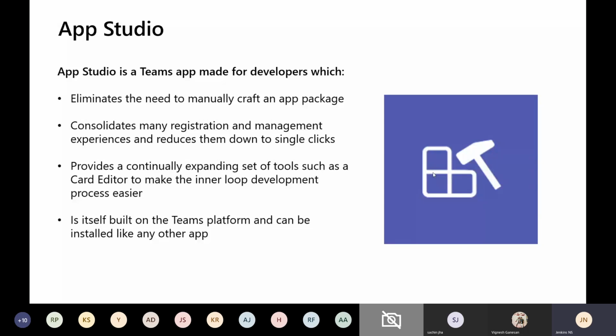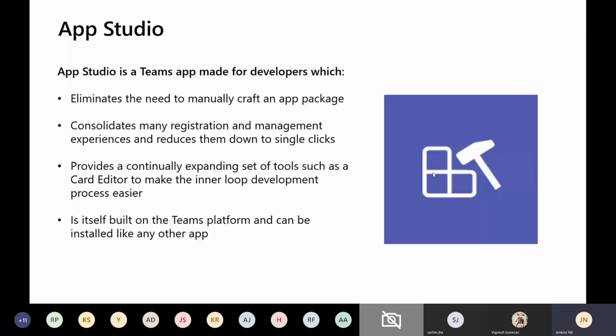Whenever I have an existing app that I want to deploy in my Teams, I need a configuration, right? Where the app is, what the application ID is, what the client secret is, everything. That's the main part we need to do. It consolidates many registration and management experiences into a single click, and provides a continually expanding set of tools such as the card editor and manifest editor. App Studio provides a lot of opportunity to do all these activities.